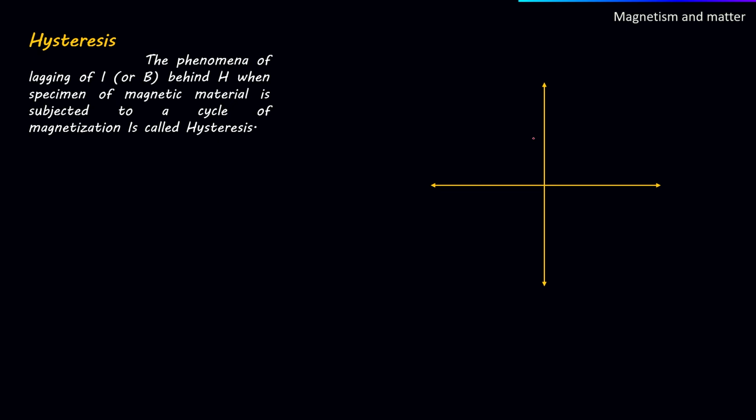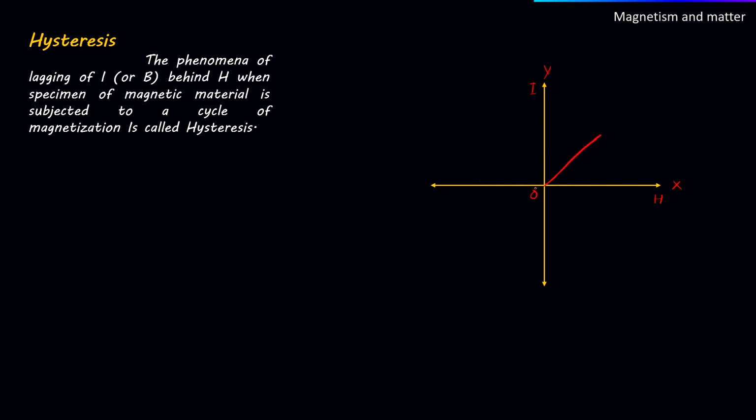So for that, let us consider in this direction along the y-axis I am taking I, that is magnetic induction, and in this direction I am taking H, that is the strength of the magnetic field. We are magnetizing and demagnetizing this. So during magnetization we know that I is directly proportional to H, somewhat like this.